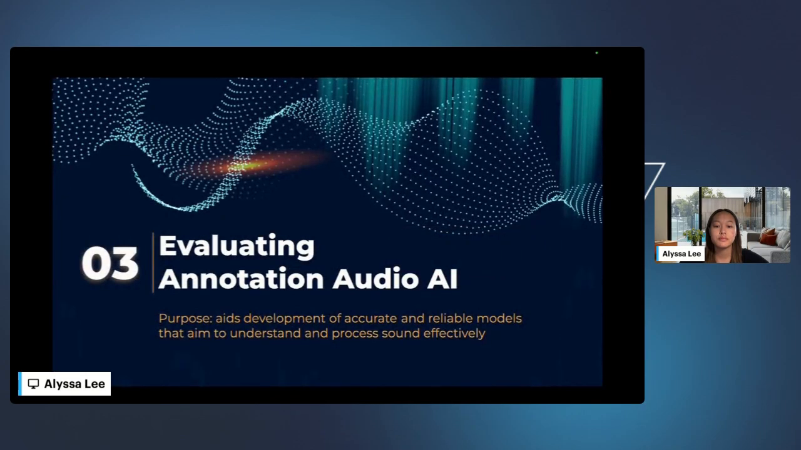Evaluating annotation in AI is also a crucial step that ensures the models we build are both accurate and reliable. The primary purpose of this evaluation is to verify the quality of the labeled data that is used to train AI systems, especially those designed to understand and process sound. In audio annotation, even small labeling errors like misattributing a speaker, mislabeling a sound, or even missing an emotional cue can lead to substantial performance issues in the model. Evaluation helps identify these inconsistencies early.